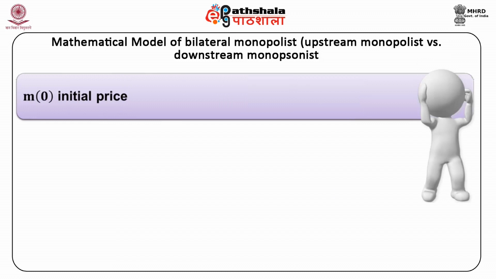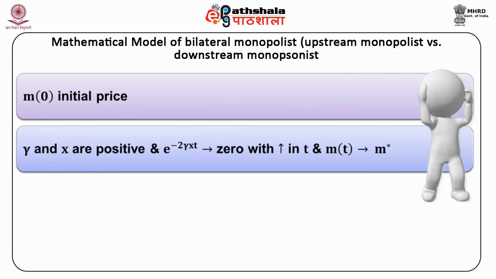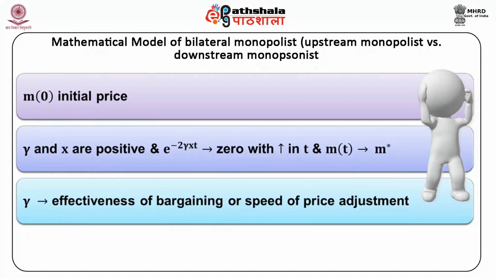Here m0 is the initial price. As gamma and x are positive, e to the power of minus 2 into gamma into x into t approaches 0 with the increase in time t, and mt tends to the equilibrium price m star. The parameter gamma measures the effectiveness of the bargaining or speed of price adjustment.